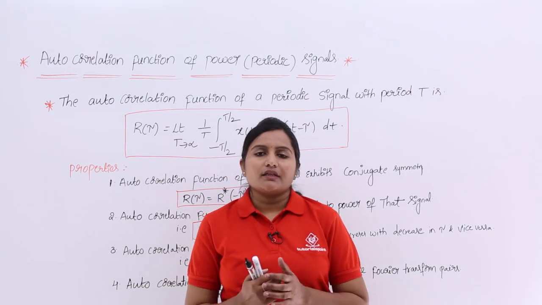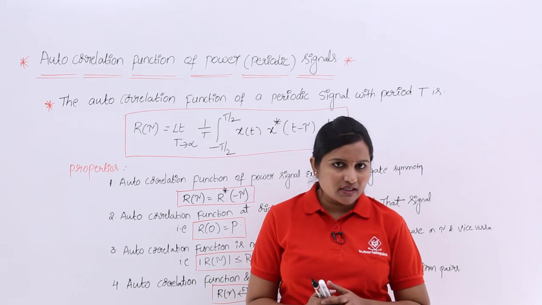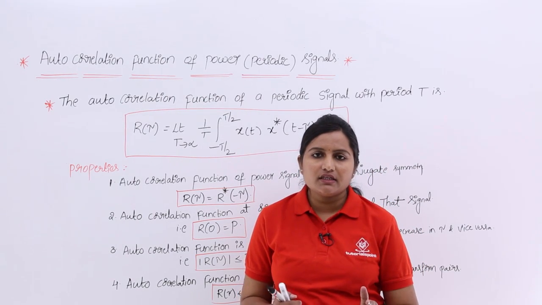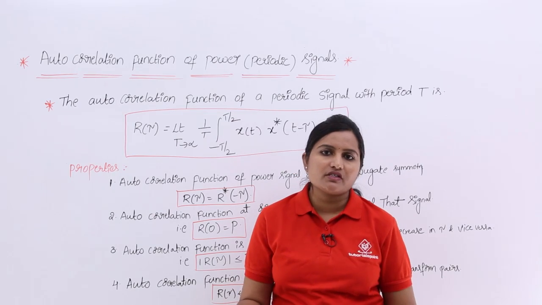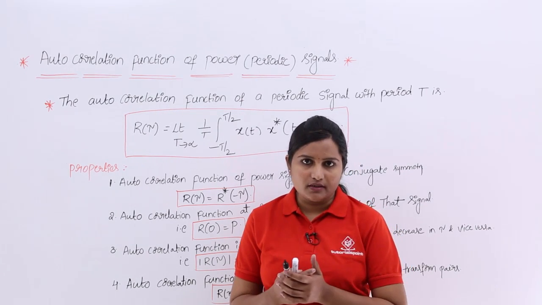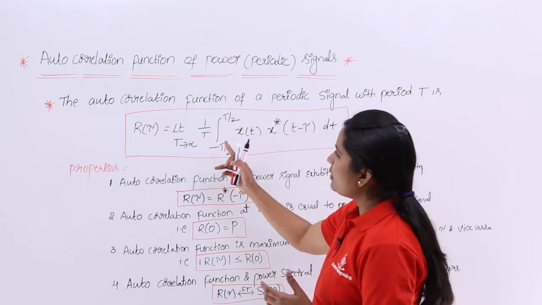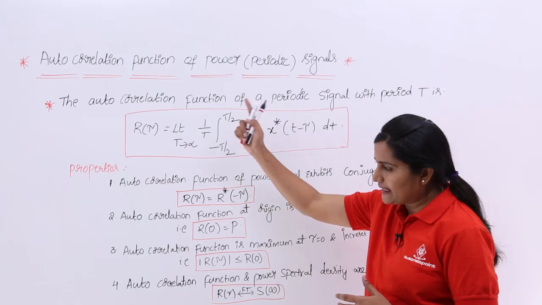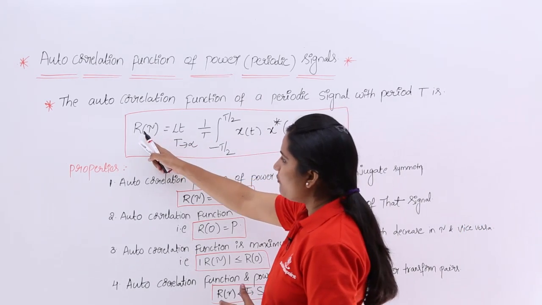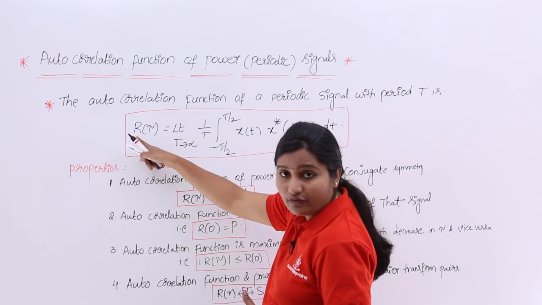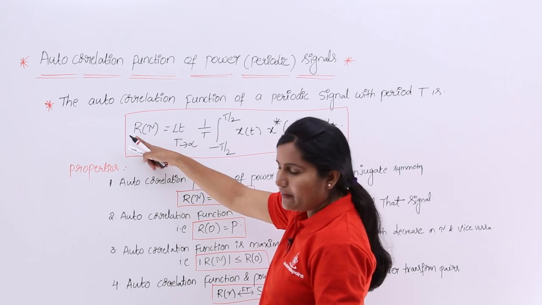So, here the autocorrelation function of power signal is nothing but the measure of similarity between a power signal and a shifted version of the same power signal. The equation to calculate autocorrelation function of power signal is R of tau, where R of tau is the autocorrelation function of power signal.